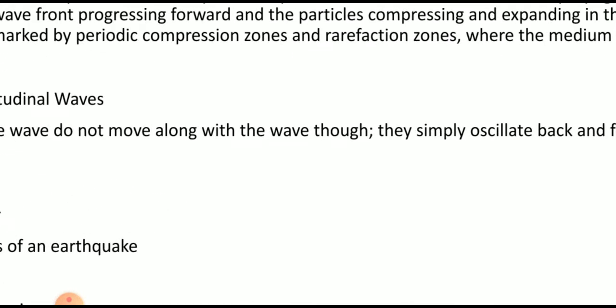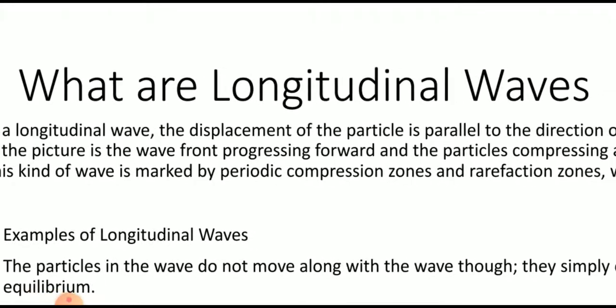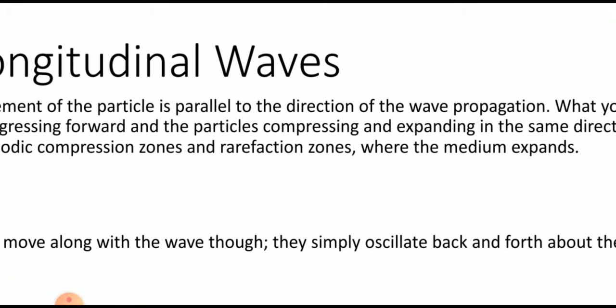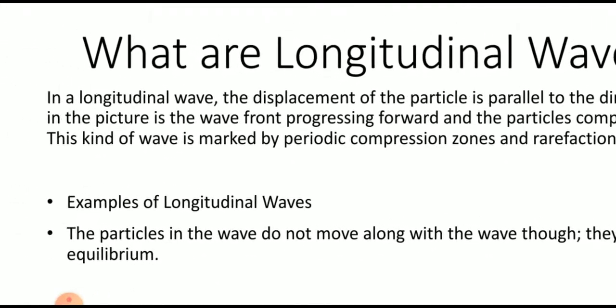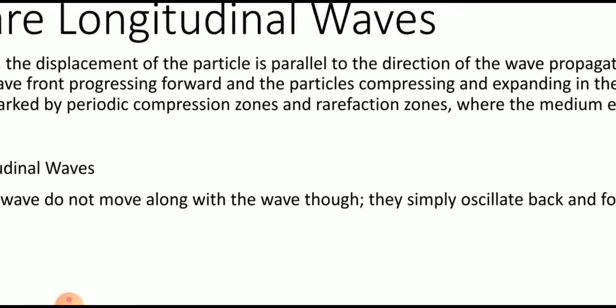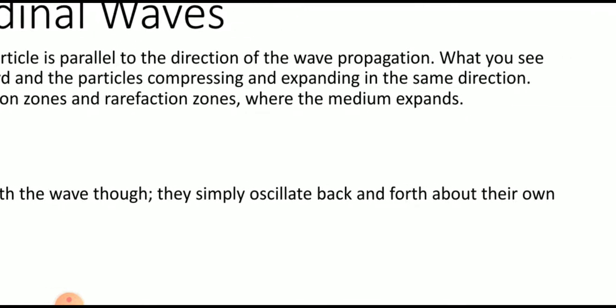Now if you look here, in a longitudinal wave, the displacement of the particle is parallel to the direction of wave propagation. What you see in the picture is the wavefront progressing forward, with the particles compressing and expanding in the same direction.